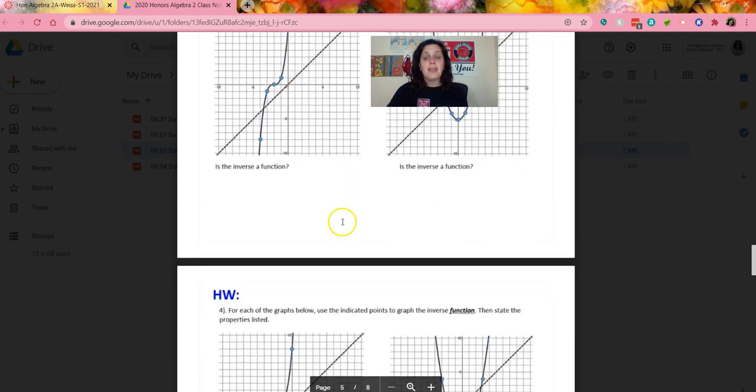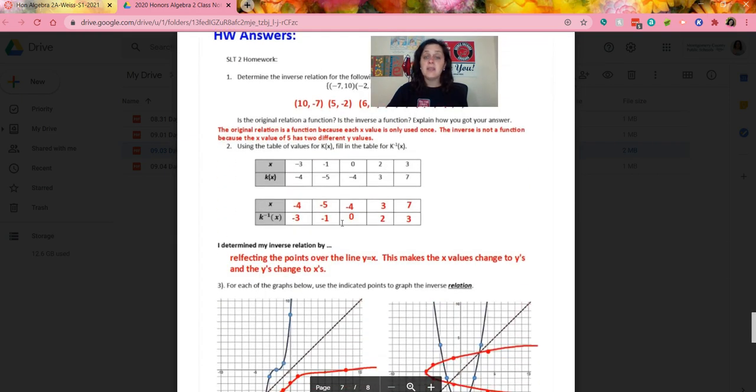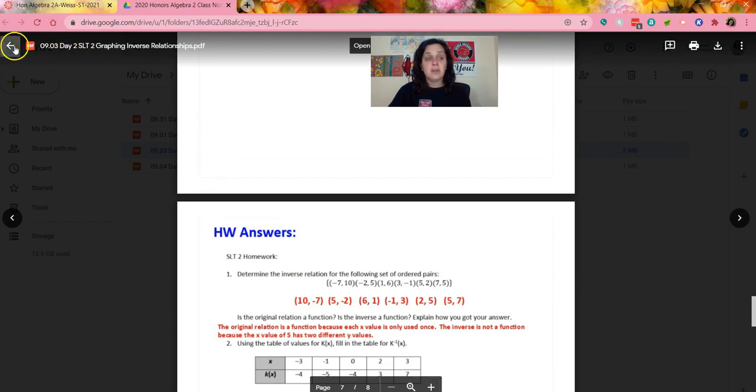And then there's the homework, and the very last page or 2 of this file is the homework answers. And we've told the students that every night or every day that you have your homework, you have to check your answers when you're finished. And it's important to know which ones you have problems with and want to ask questions on, because at the next live class, the first thing we're going to do after the warm-up is say, what homework questions do you have? And we will answer and go over some of the homework questions. So students need to be prepared by checking their answers to know which ones they have questions on.